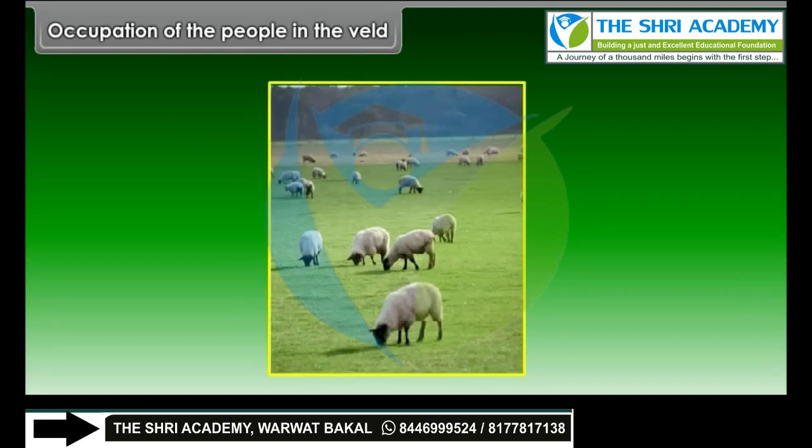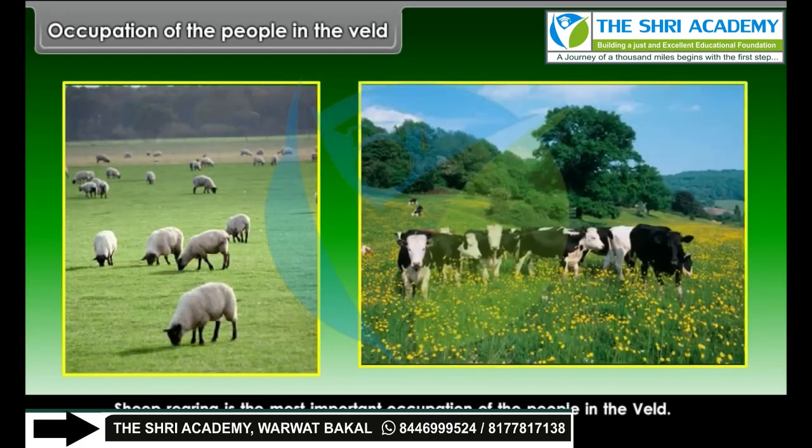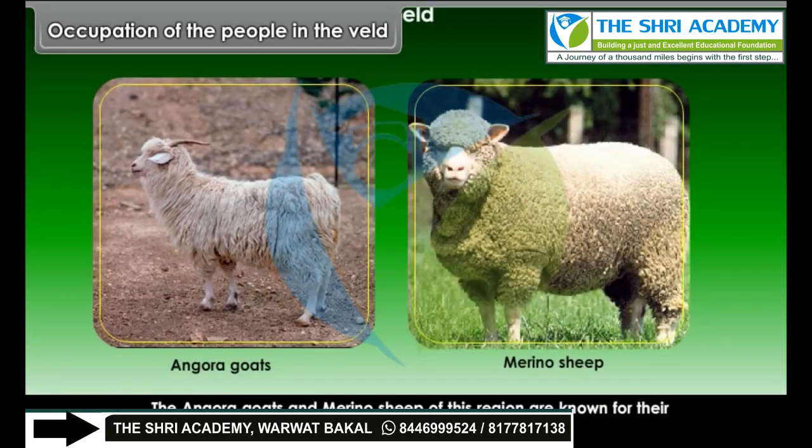Occupation of the people in the veld. Sheep rearing is the most important occupation of the people in the veld. The cattle also graze in large numbers. The Angora goats and merino sheep of this region are known for their fine quality of wool. The cattlemen now supply most of the local needs of milk, mutton and wool. In certain parts of the veld, farming is also practiced. Farming is affected by the low amount of rainfall and occasional droughts.